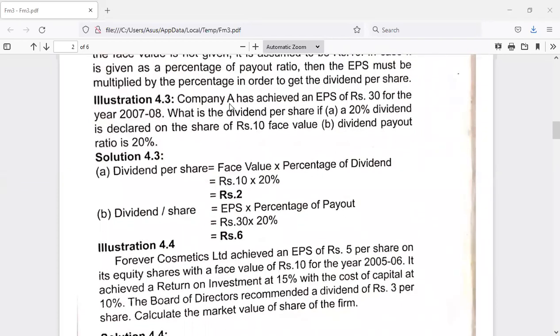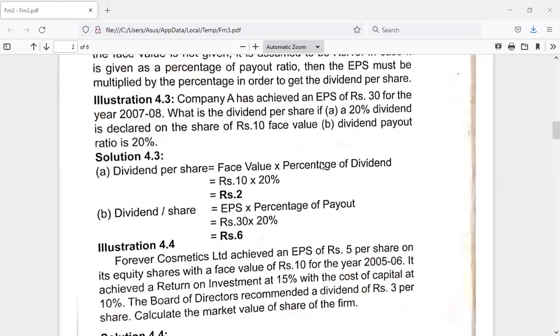Now the problem is like this: Company A has achieved an EPS, earning per share, of rupees 30 for the year 2007-8. What is the dividend per share if a 20% dividend is declared on the share of rupees 10 face value, and B, if the dividend payout ratio is 20%. So easily we can calculate dividend per share. First they have asked, if a 20% dividend is declared on the face value of rupees 10, what is the dividend per share? So face value into percentage of dividend.